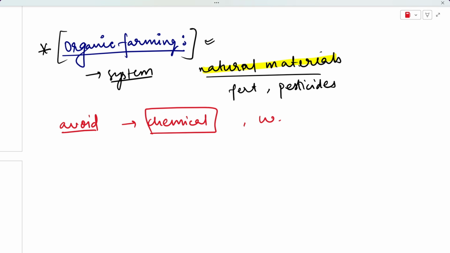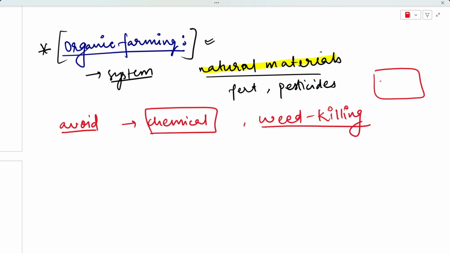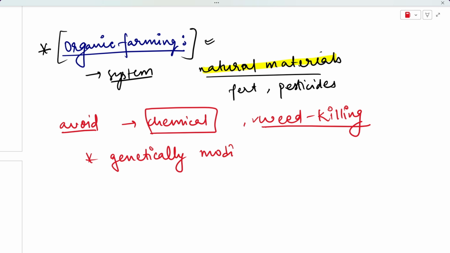And there are also weed killing chemicals. So you know what weeds are, right? Weeds are also a kind of plant that grows in between the crops that you have planted. We use a lot of chemicals that kill weeds, so we avoid these also in organic farming. And we also avoid genetically modified crops. Genetically modified crops are also not a part of organic farming.